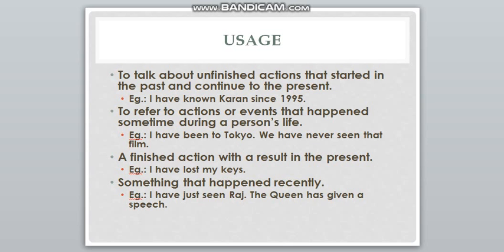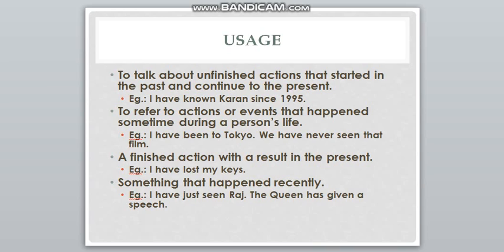Present perfect tense is used to talk about unfinished actions that started in the past and continue to the present. Example, I have known Karan since 1995. So, this is an unfinished action because I started knowing him in the past. Still now, I know him. So, it's also continuing in the present. So, something which started in the past is also continuing in the present. So, this is an unfinished action. That is why we use present perfect tense here. We'll be learning the format in the next slide.